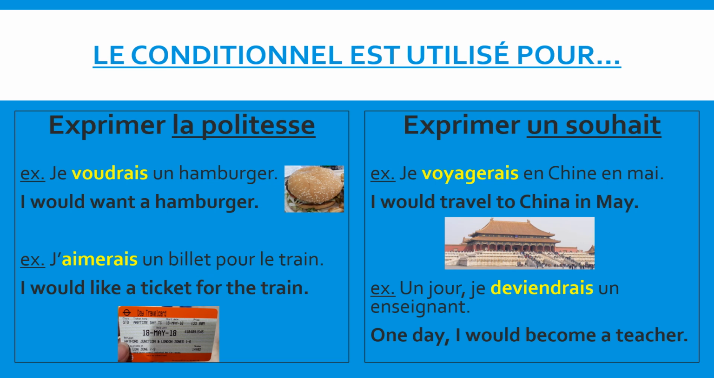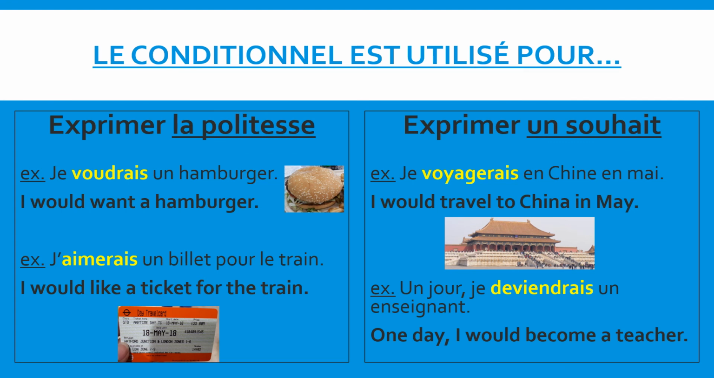Un jour, je deviendrai un enseignant. One day, I would become a teacher. Becoming a teacher was a wish of mine, and I'm so happy that it came true. So in any situation in which you're expressing a wish or a desire of yours, remember to use le conditionnel.